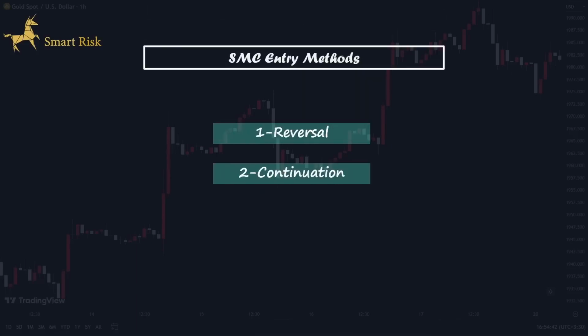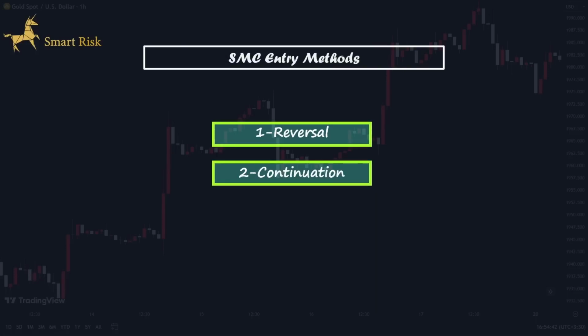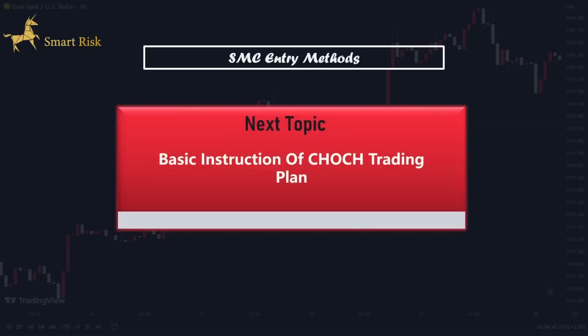As you know, smart money concepts classify entry methods into two major categories: reversal and continuation entry methods. The reversal entry includes the change of character and flips entry methods. We have thoroughly covered all the criteria and rules needed to identify a valid change of character in the market in the previous episodes. I highly recommend going through our channel and watching them, as they provide valuable insights into understanding changes of character. Now in this episode, we're putting all that knowledge together. We'll understand how to leverage these concepts to our advantage and establish a trading plan based on the change of character. This approach carries a higher win rate ratio with precise entry and exit points.